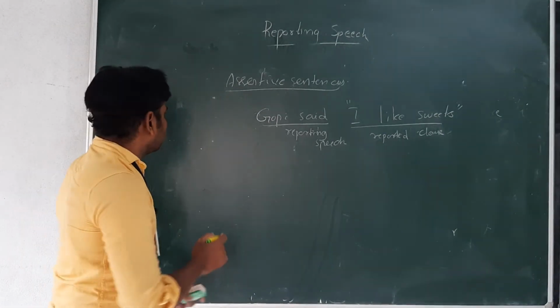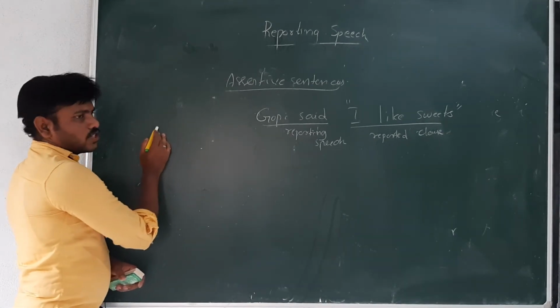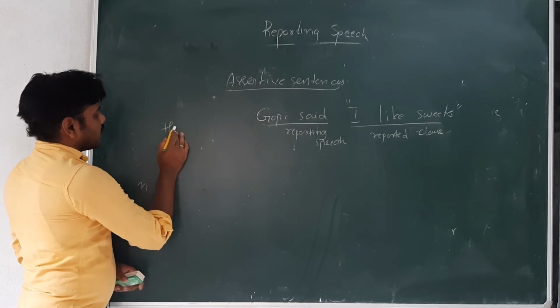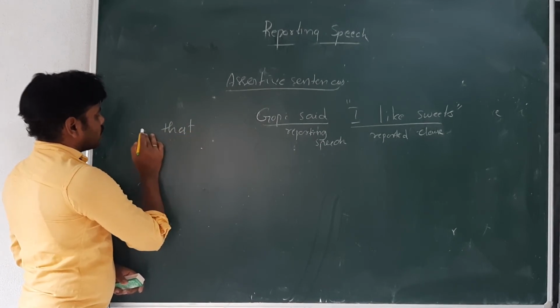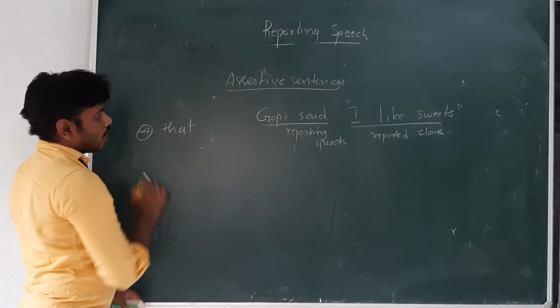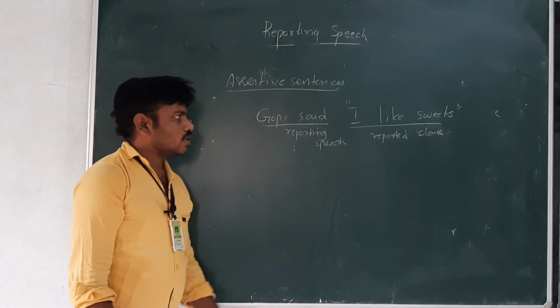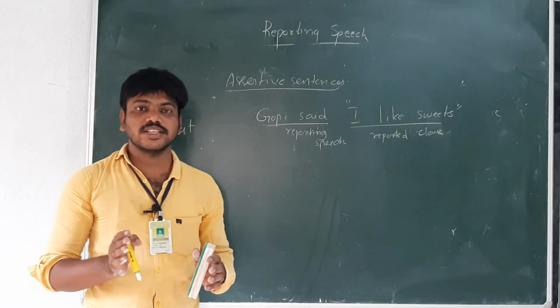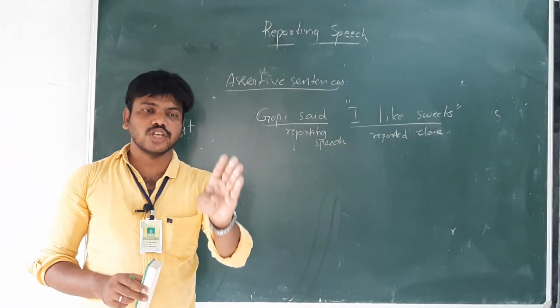Now see, first and foremost, conjunction should be added. This is also rule number 4. Conjunction should be added. When we change direct and indirect speech, I told you to follow certain steps. First one, tense will change.